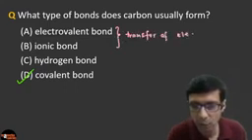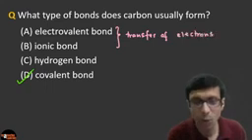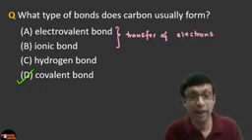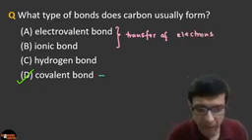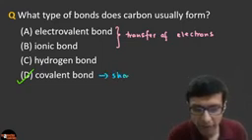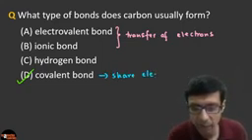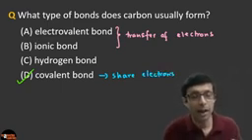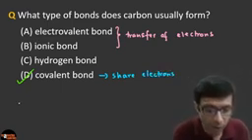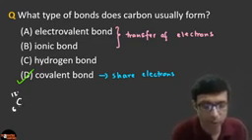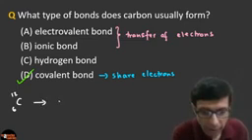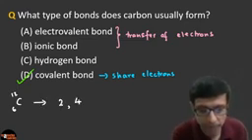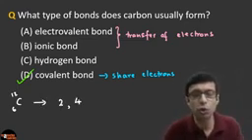And what do you have in a covalent bond, guys? In a covalent bond, there is a sharing of electrons, right? When atoms share electrons so that they can reach their stable state, the octet state, right? And why does carbon have covalent bonds? Because, guys, you know, carbon's atomic number is 6, right? The mass number is 12. So what is the electron configuration of carbon? It's 2, 4, right? 6 electrons, 2, 4.